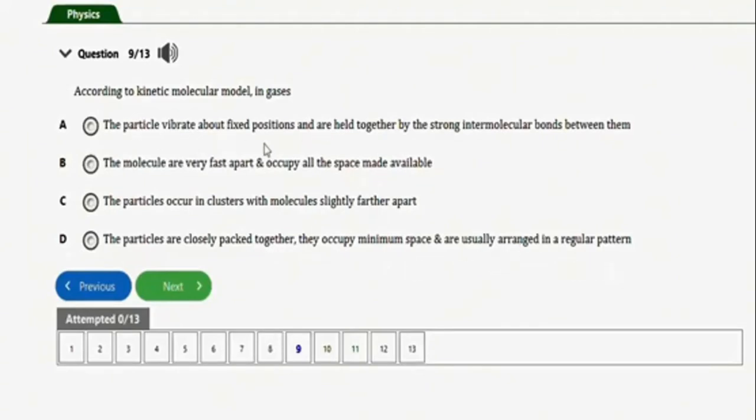So basically, in each question, we are looking for, according to the kinetic molecular model in gases, the molecules are very far apart and occupy all the space made available. So guys, this will be the correct option to this question. That's it for this question. Let's go to the next repeated question.